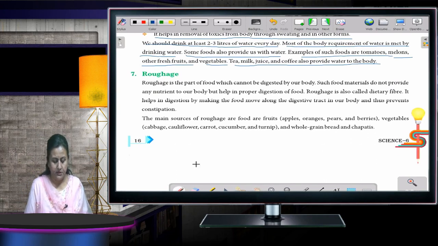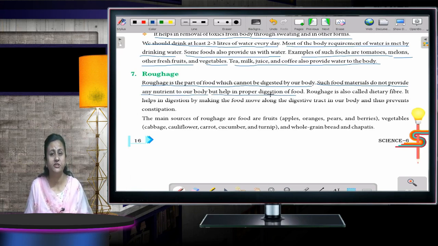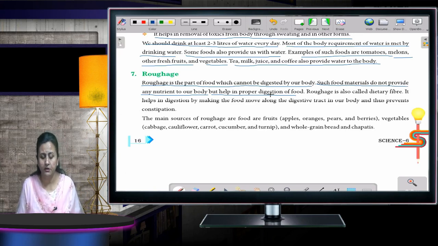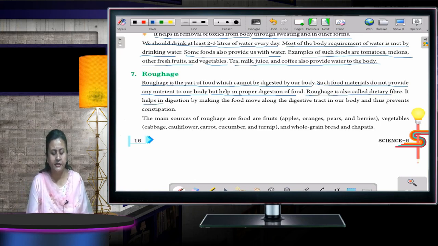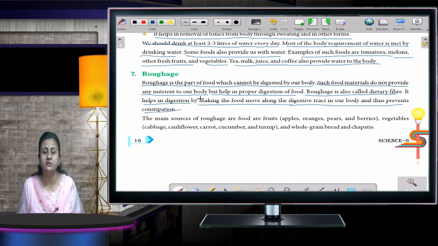Okay. Roughage is the part of food which cannot be digested by our body. Such food materials do not provide any nutrient to our body but help in proper digestion of food. Roughage is also called dietary fiber. It helps in digestion by making the food move along the digestive tract in the body and thus prevents constipation.